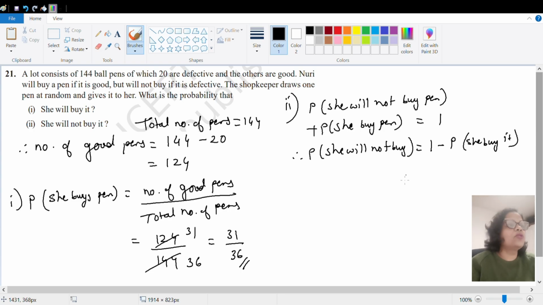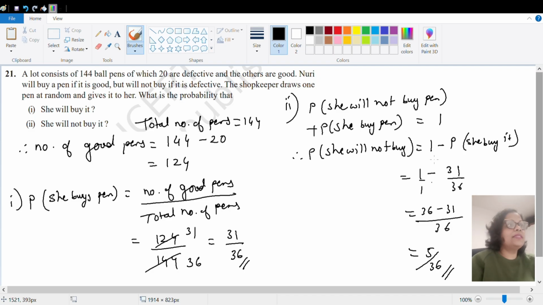Okay. So that is 1 minus she buys it, which we got in the first sub-question as 31 by 36. So if you calculate it will come to 36 minus 31 by 36. That will be 5 by 36.